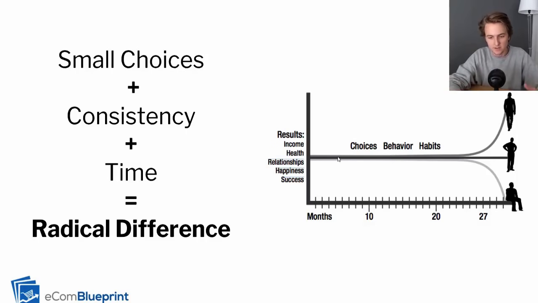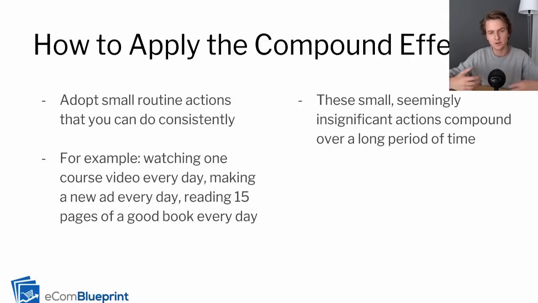And it's not that you're not making any progress here. You are making progress. But that's the compound effect. That's how it works. Progress is super slow and you can't tell, but then it starts compounding really, and then that's when it goes exponential. So that's the compound effect. And how do you apply the compound effect, especially for business? So I'm going to try to bring this back to e-commerce a little bit more now. So how do you apply this?